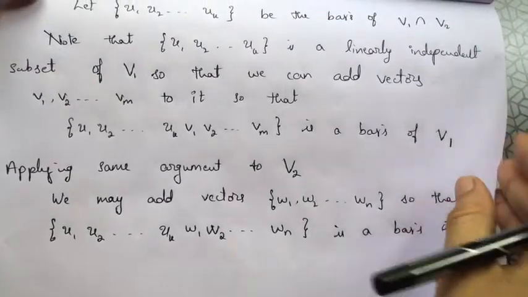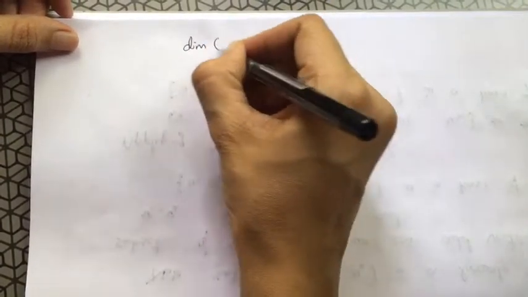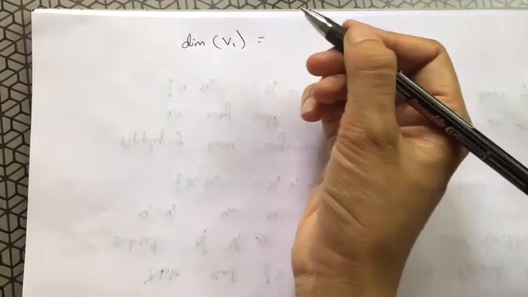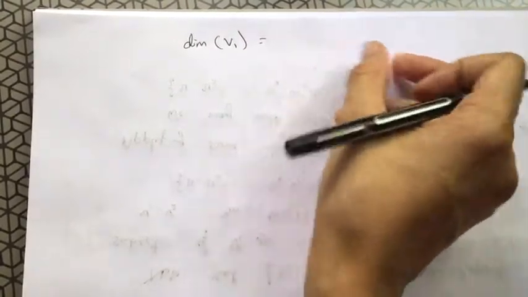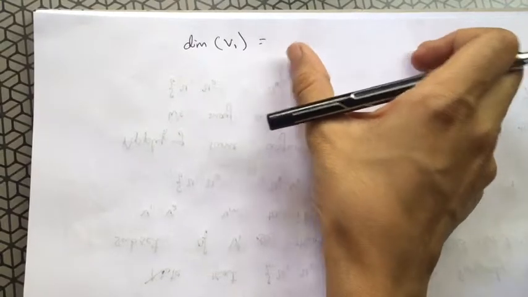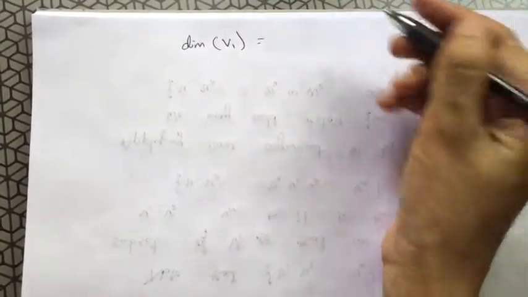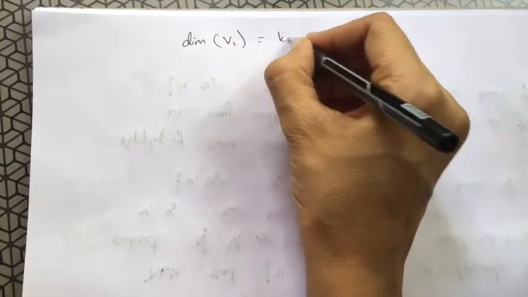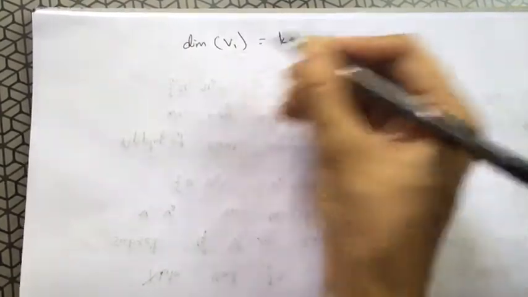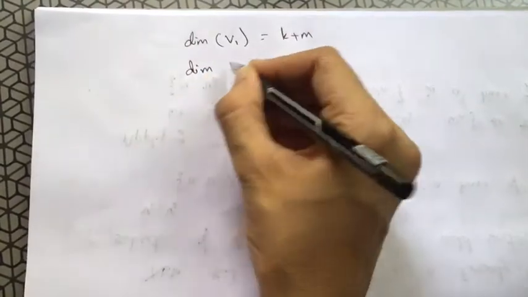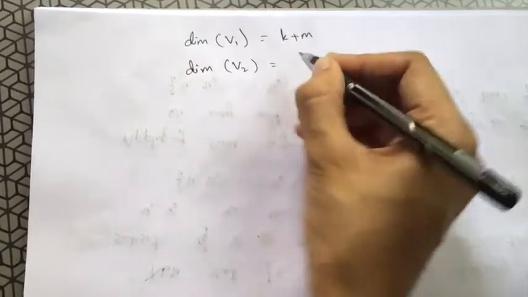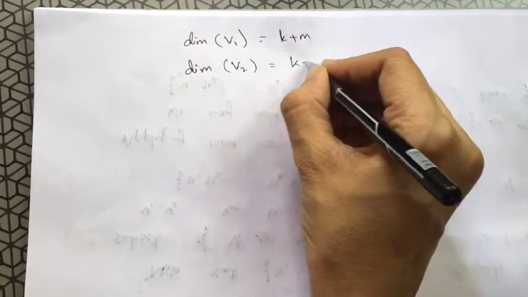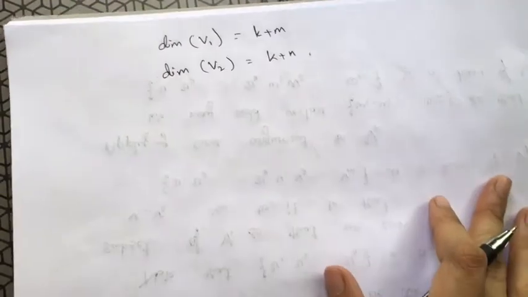So what happens to the dimension of V1 and V2? Now dimension of V1: I had U1, U2, UK set of vectors, along with that I am adding V1, V2, Vm. So dimension of V1 becomes K plus M and dimension of V2 becomes K plus N.